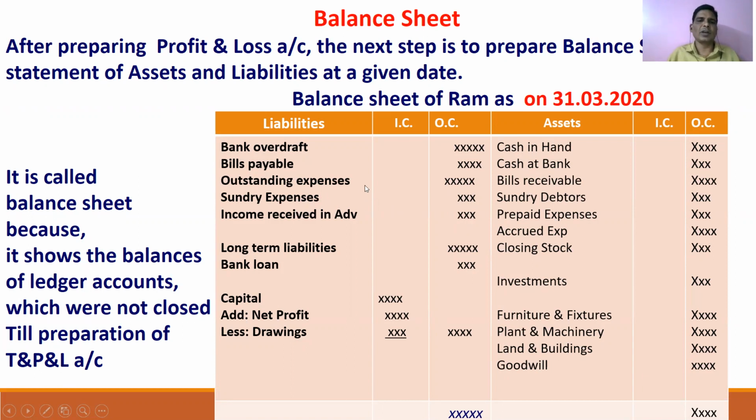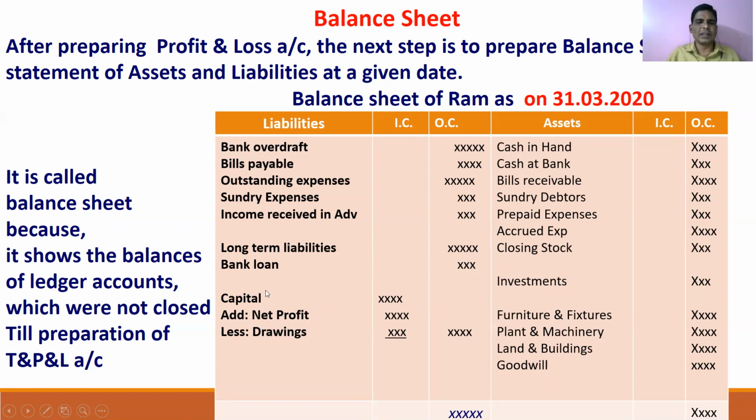Sundry expenses payable are also expenses. Next, income received in advance is also a liability. Long-term liability means bank loan. Usually in company accounts, debentures are also called long-term liabilities. And next, the owner's liabilities: capital, that is, add net worth less drawings.